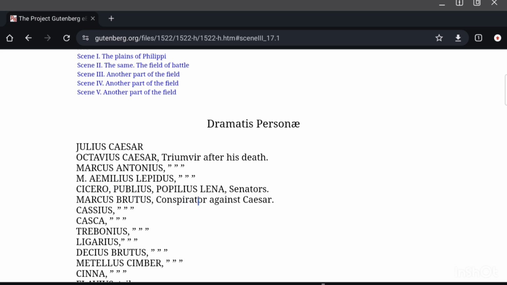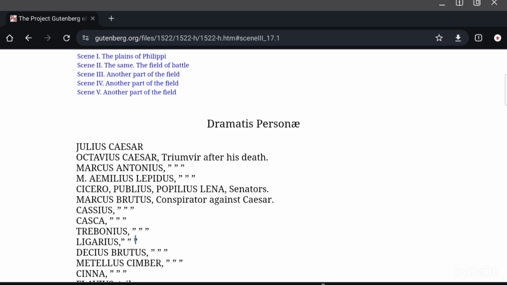Cicero, Publius, Populus, Lena, they are the senators. Marcus Brutus is the chief conspirator and the friend of Julius Caesar, his best friend. Marcus Brutus and Julius Caesar are the best of friends, but he later on joins the group of the conspirators. Cassius is the second most important conspirator.